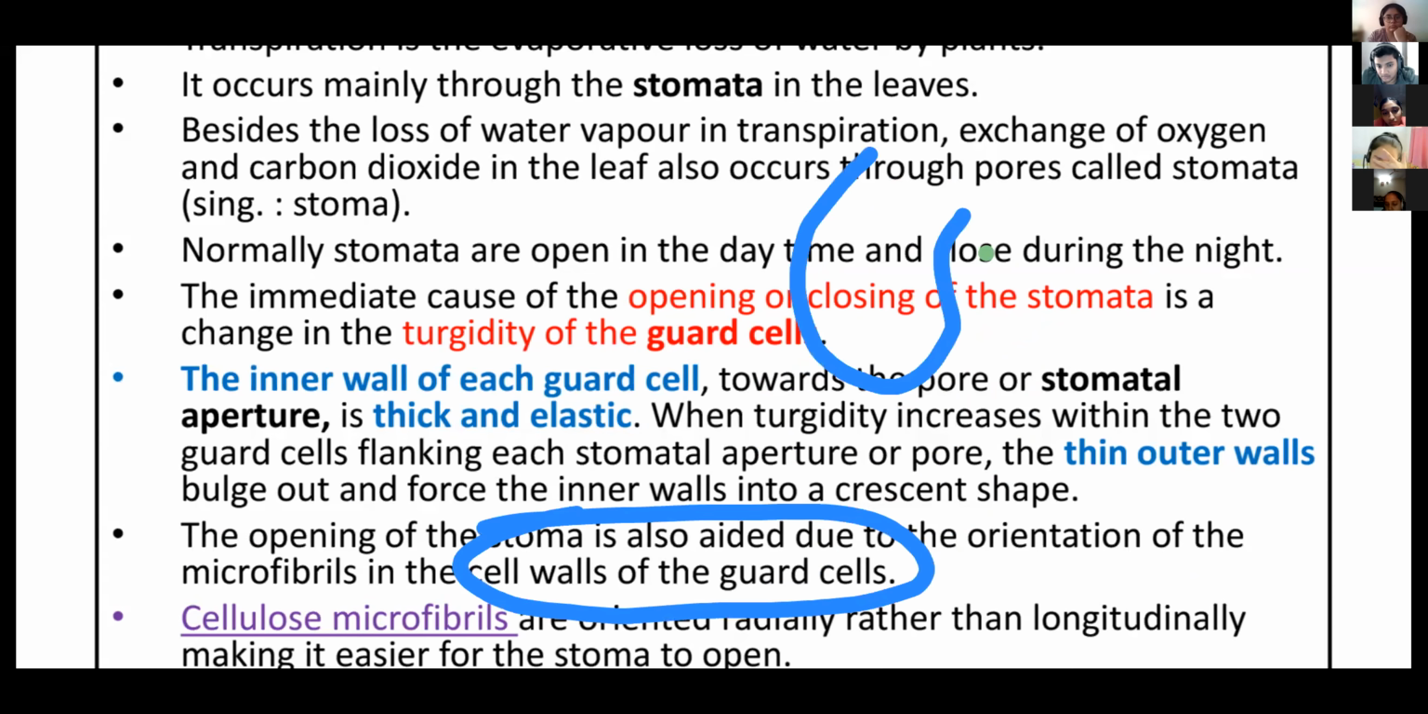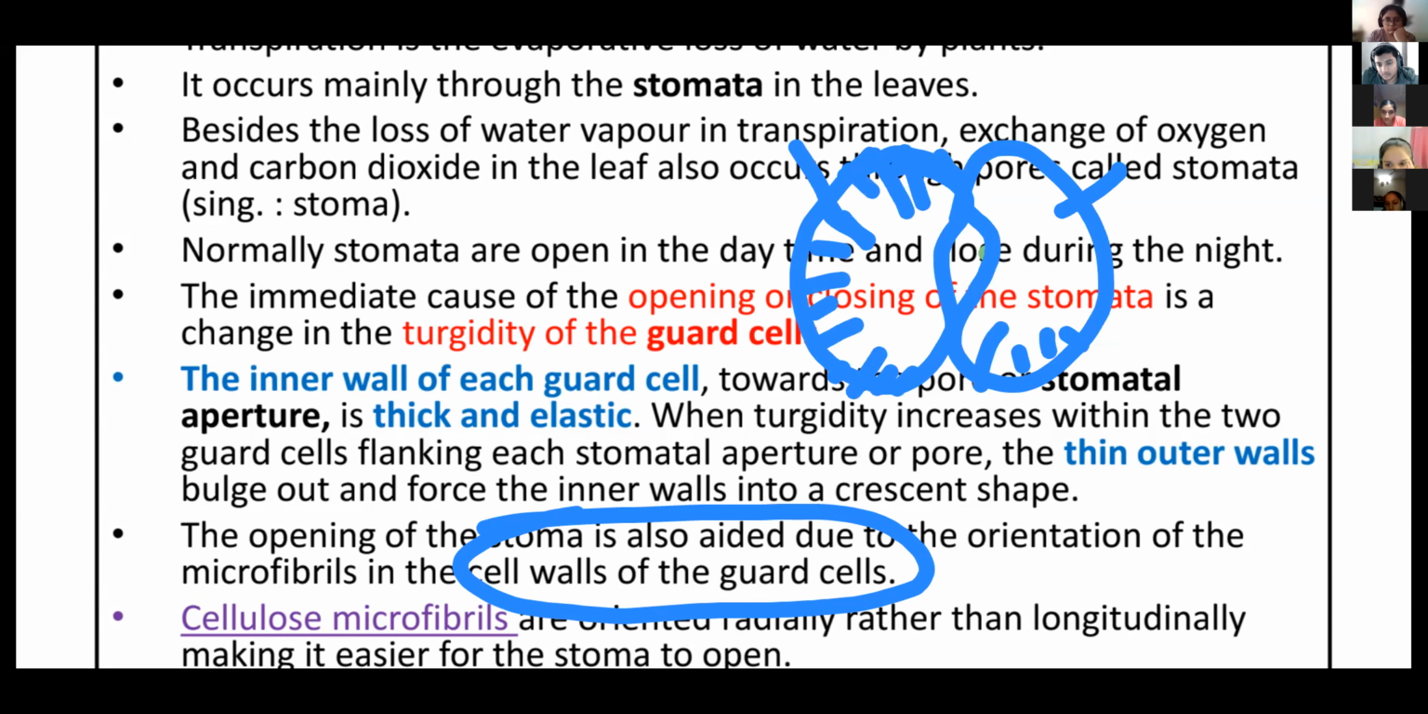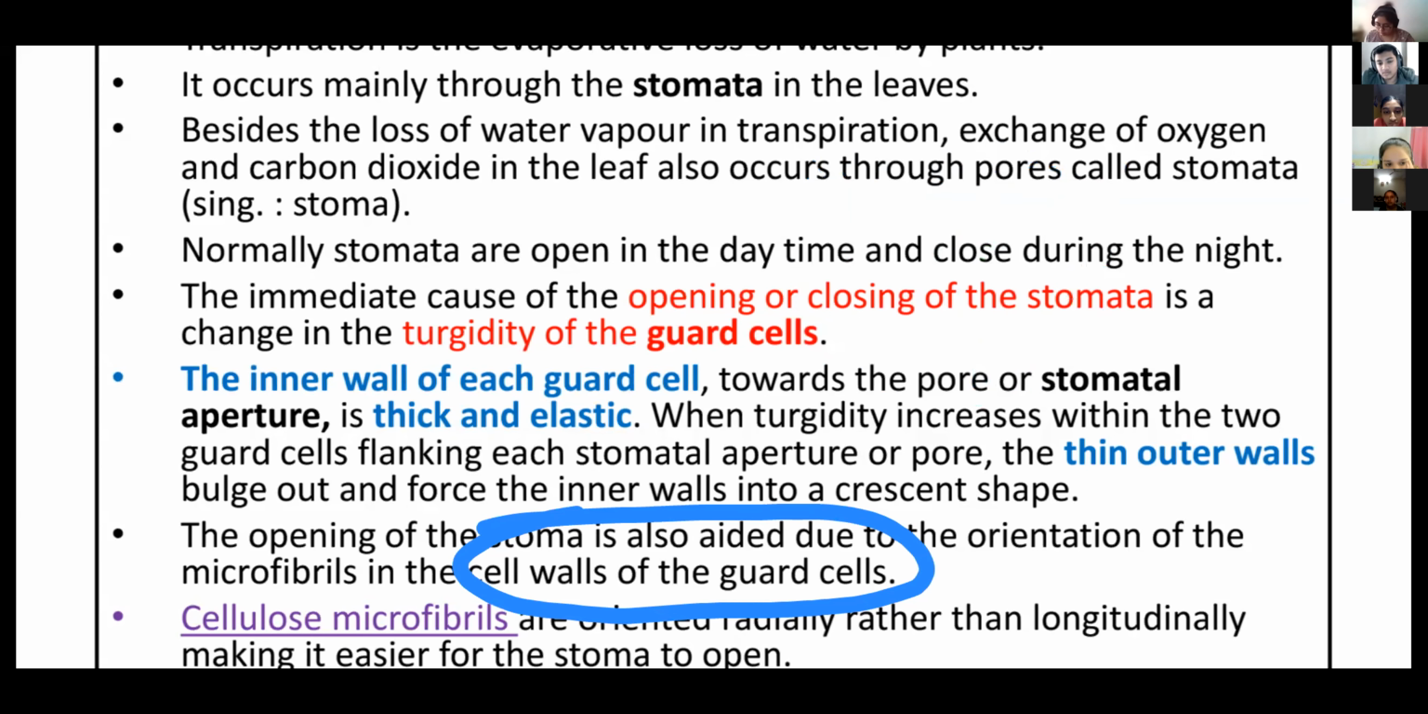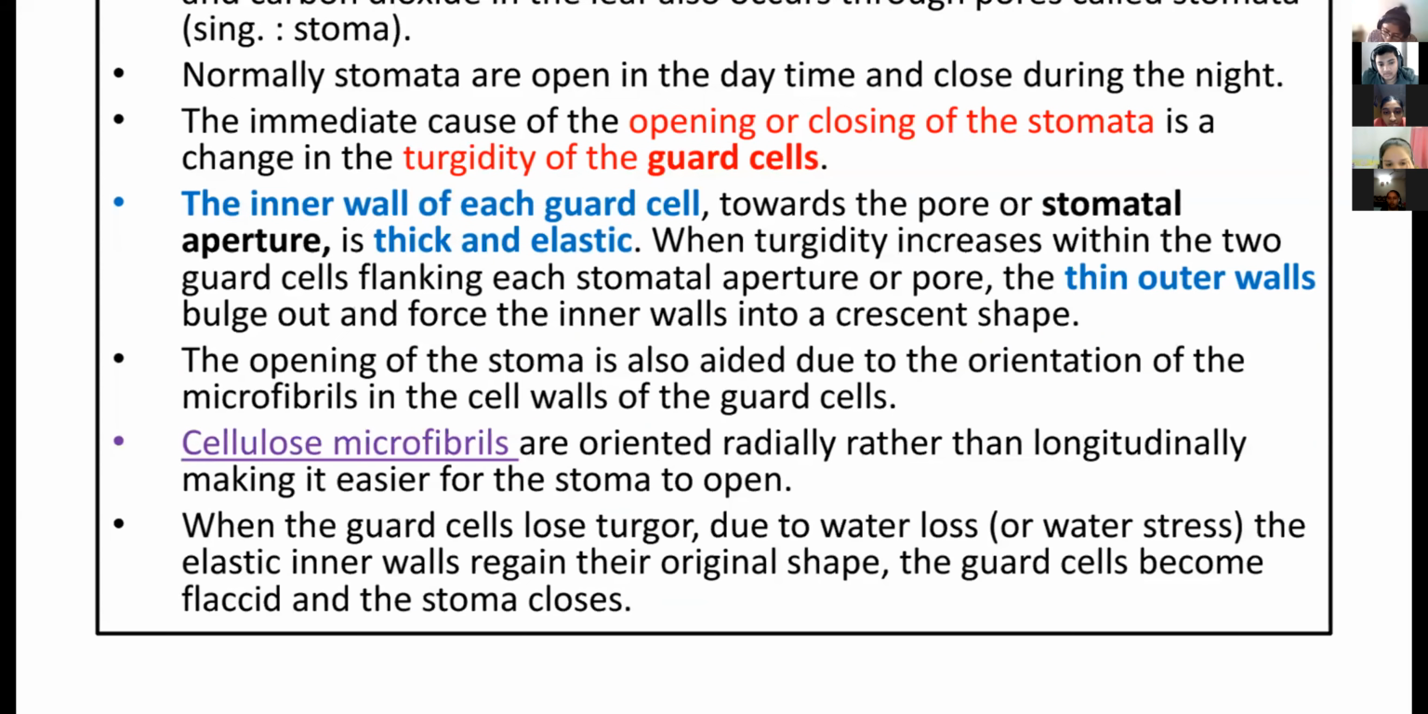These are the guard cells, and here is the cell wall. This is one cell, and this is the second guard cell. In this part of the cell wall periphery, cellulose microfibrils are present, which help to pull the inner wall towards the periphery. So cellulose microfibrils are oriented radially rather than longitudinally, making it easier for stomata to open.